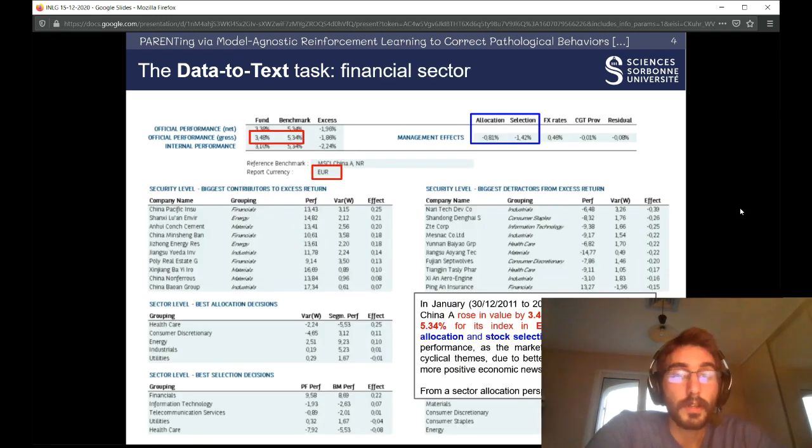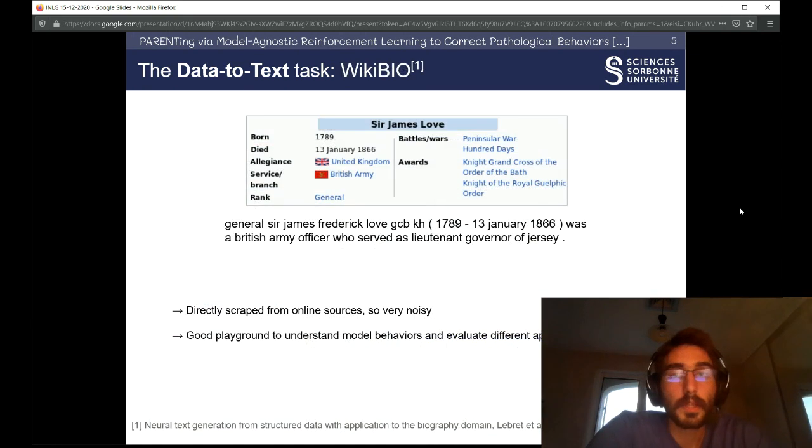In real life, data-to-text can be quite intimidating, for instance in the financial sector, here with complex data which comes from the performances of a financial product of a French bank. The data-to-text community uses simpler datasets such as Wikibio, which pairs the infobox of the Wikipedia page with the first sentence of the associated article.